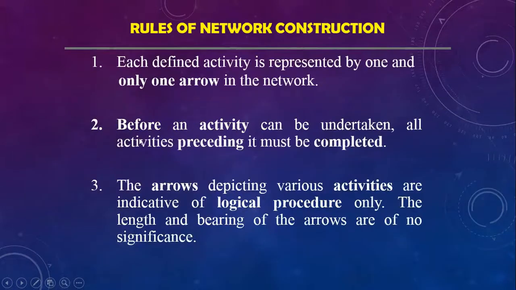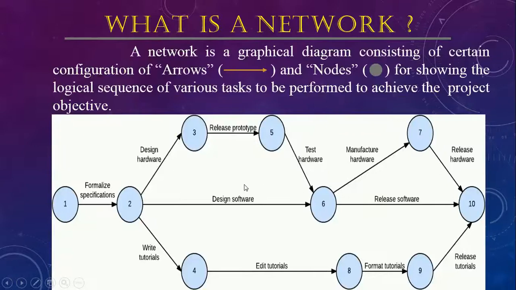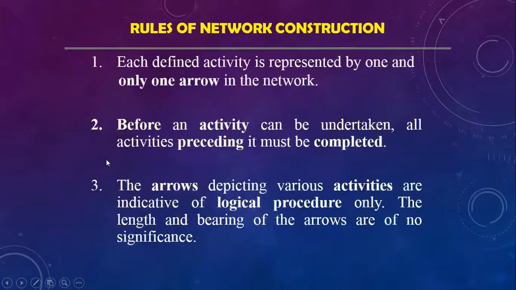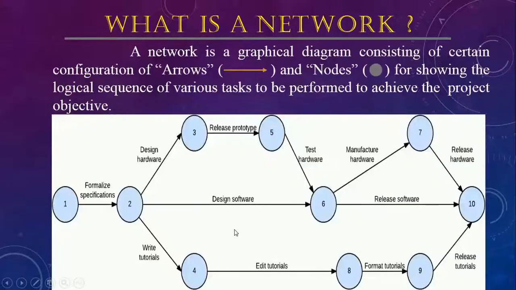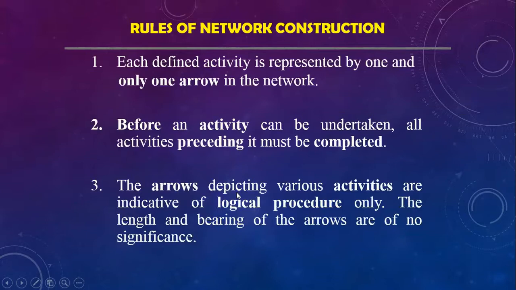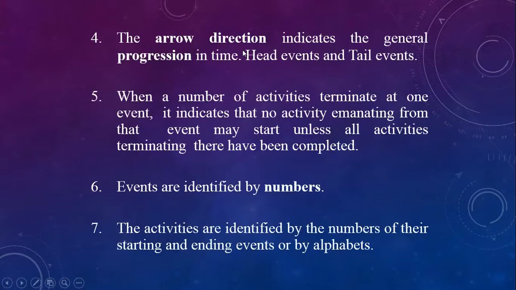Before an activity can be undertaken, all activities preceding it must be complete. Again, I would like to explain: before the start of design software, the formalized specification activity should be over. That means the arrows denoting various activities are indicative of logical procedure only. The length and bearing of the arrows are of no significance. For example, if I stretch this arrow or shorten it, it doesn't have any meaning. The arrow direction indicates the general progression of time, with head events and tail events.